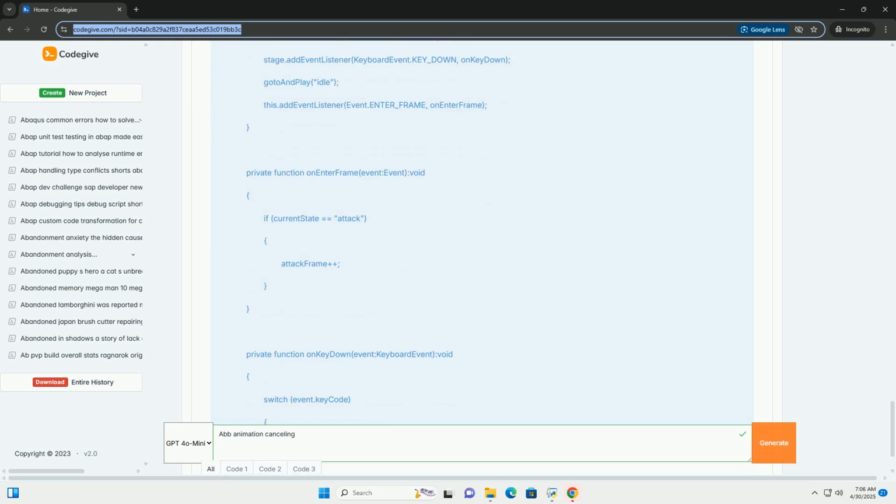Concrete state classes, for example IdleState, WalkState, AttackState, DodgeState. Each class represents a specific animation state. EnterState starts the appropriate animation, for example character.gotoAndPlay("idle"). Also added the listener for the enter frame event.